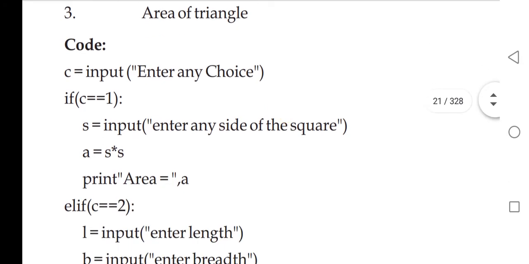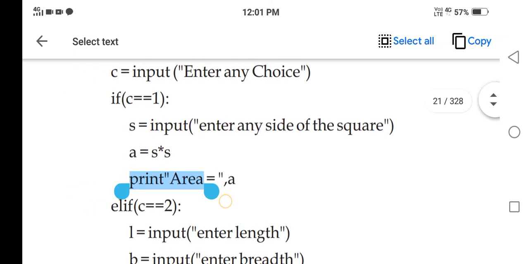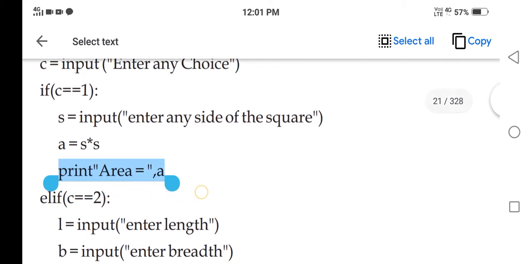In this case, the if block has statements for calculation of the area of a square. First enter any value for the side of the square, then area will be calculated as S into S, and then finally this area will be printed. Area equals A, which was calculated here.